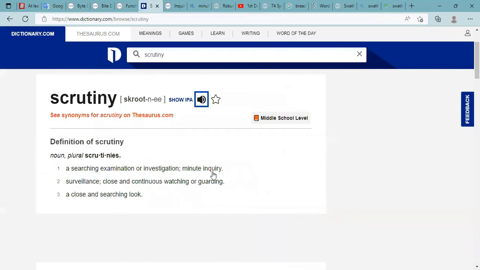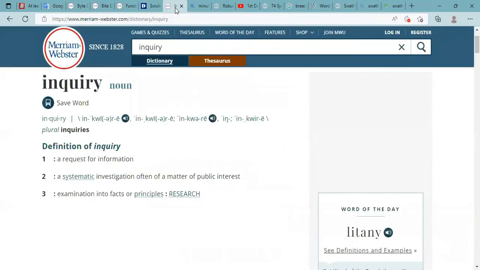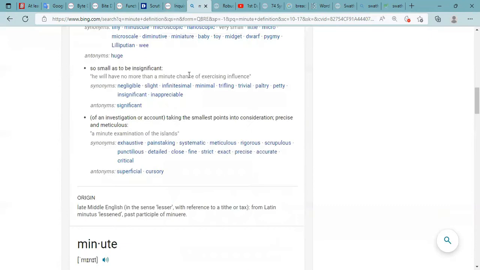A minute inquiry. So what is a minute inquiry? Of an investigation or account, taking the smallest points into consideration, precise and meticulous. A minute examination of the islands.